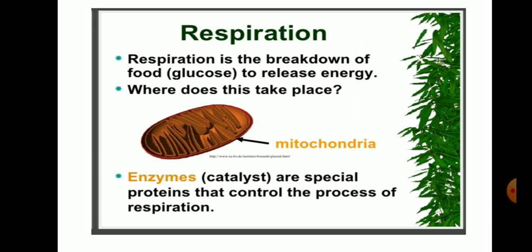In case of cellular organisms, it occurs in the mitochondria of the cell. In the mitochondria of the cell, the oxidation of food takes place and the energy is stored in the form of ATP. This process is carried out with the help of various enzymes or catalysts. They play a very important role in respiration.